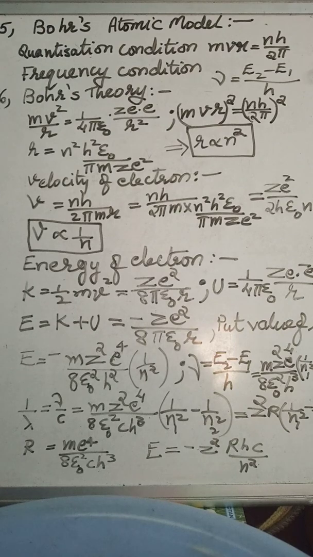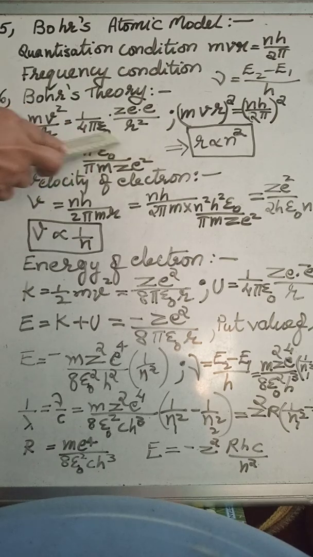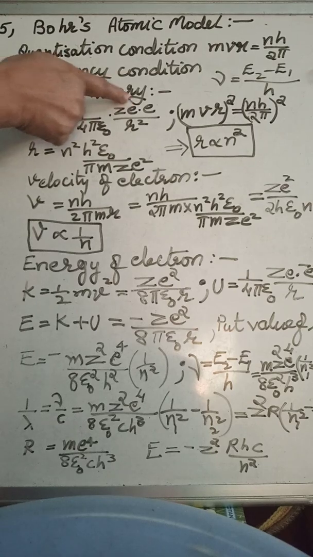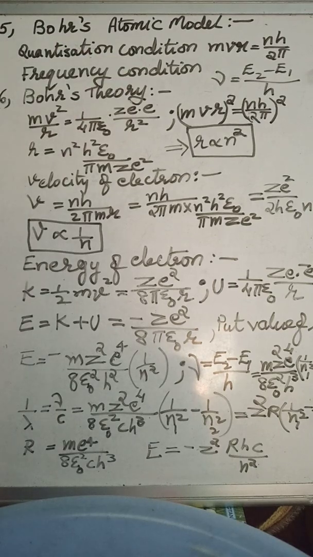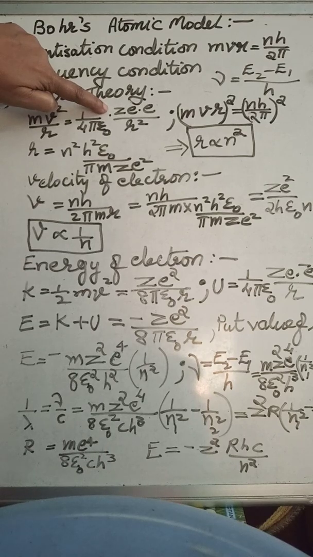It means we can say this is for the centripetal force, mv square upon r is equal to, this formula is for electrostatic force of attraction. That means attraction between the Z protons, so charge will be Ze, this is Z protons in the nucleus, and the electron which is revolving in the orbit. So this centripetal force is equal to electrostatic force, children.